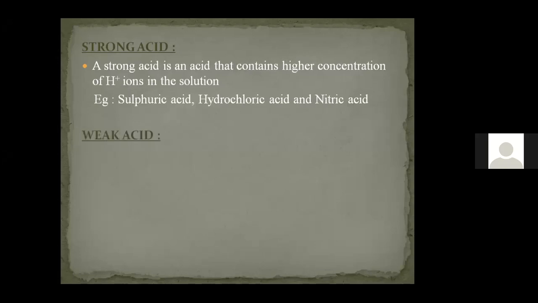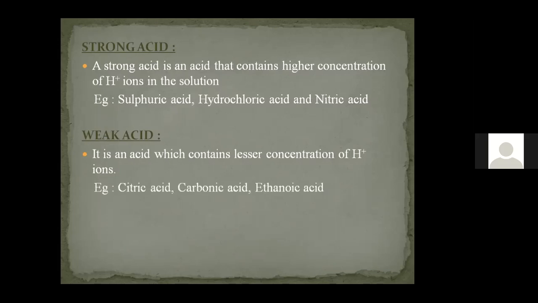And one more term which we have is a weak acid. Weak acid means an acid which has less concentration of H plus. So strong and weak are opposite words. Strong acid contains more concentration, and weak acid contains less concentration of H plus ion. When this is made to undergo dissociation, it will not undergo 100% dissociation. Only a small quantity of the substance will undergo dissociation. Such acids are called weak acids.